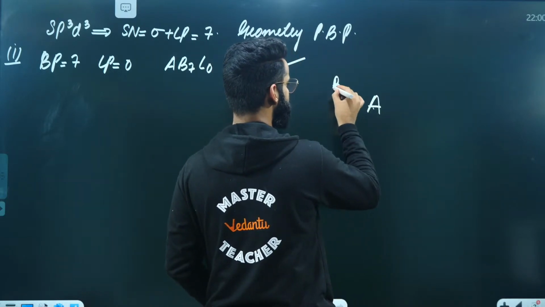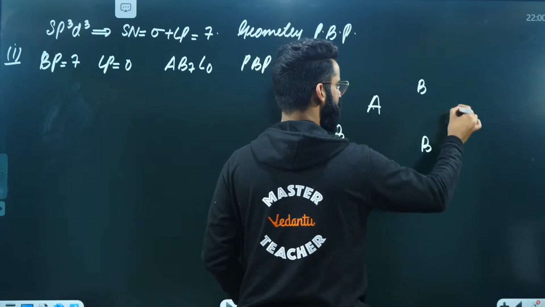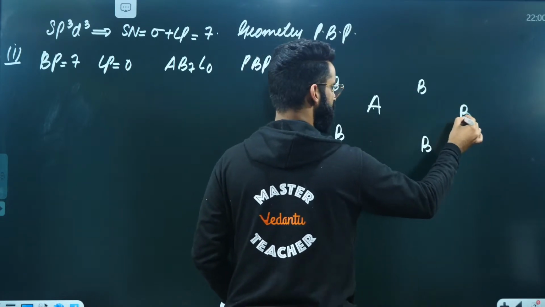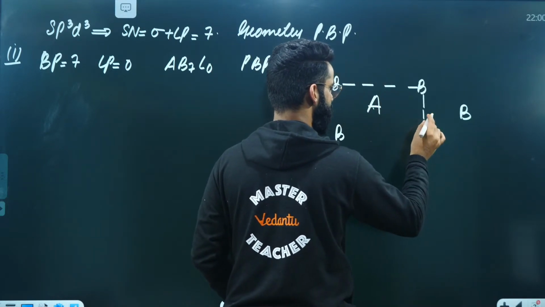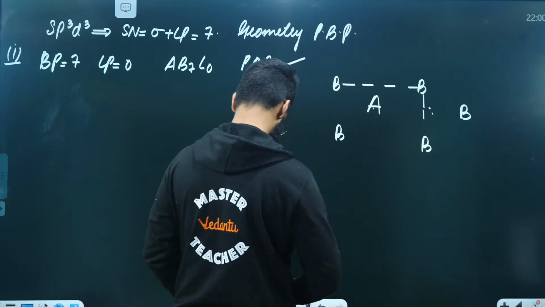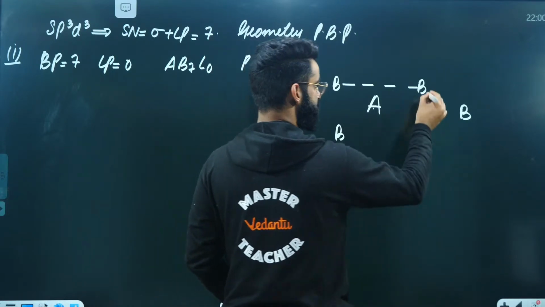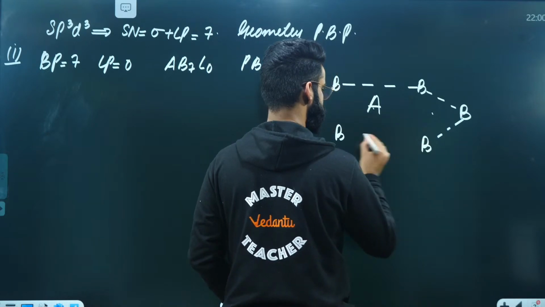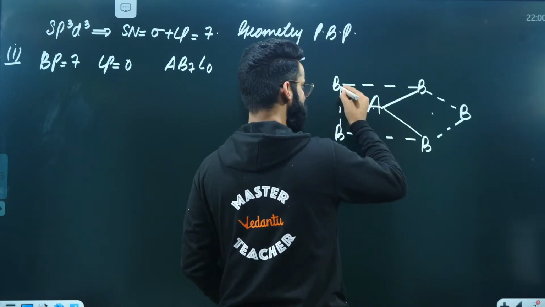So have a look exactly how it's going to get formed. These are basically the bonds.